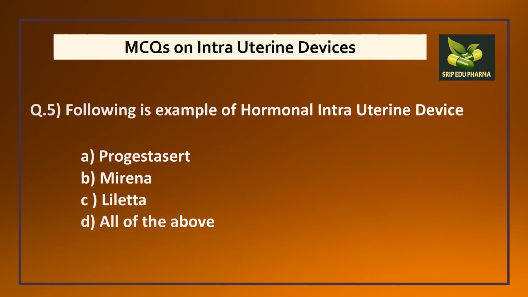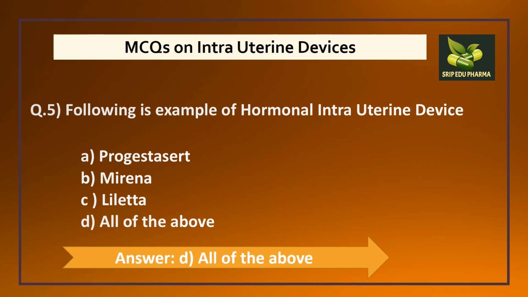Question number 5. Following is the example of hormonal intrauterine device. Here you can see the three names. If you remember, all these three names were in third generation or hormonal intrauterine devices. That is Progesticert, Mirena, Dilita and Skyla was also the example. So the answer will be all of the above.